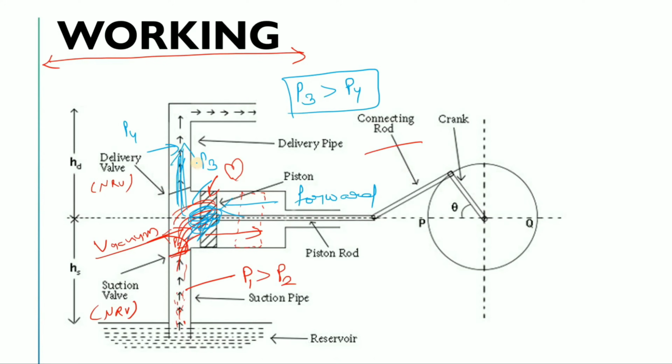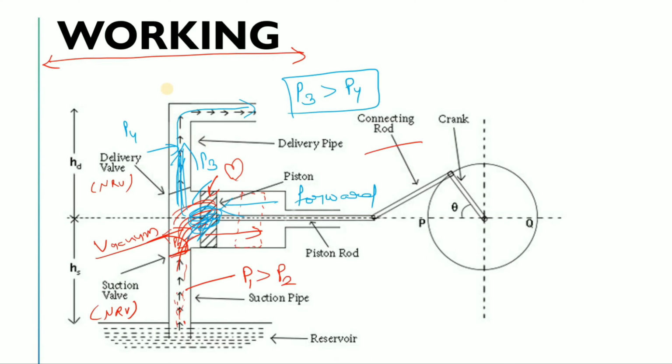Are you getting my point, what I want to say? When the piston goes backward, vacuum is created and from the suction side the liquid is pumped. When the piston goes forward, it compresses the cylinder, your liquid pressure increases, and the liquid goes towards the delivery side, because the pressure on that side is less.